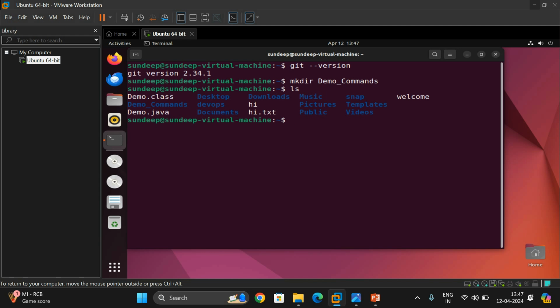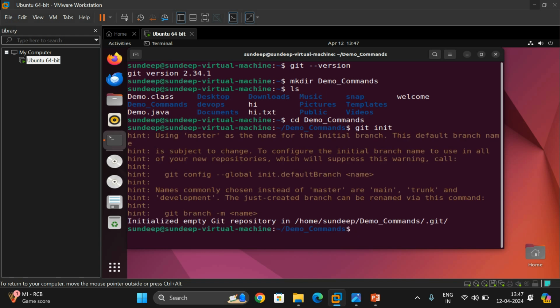You can see with ls, yes, demo underscore commands. Now I need to change the directory into this one, cd demo underscore commands, and now this is completed. Now we need to initialize this by using the git init command. So it was initialized.